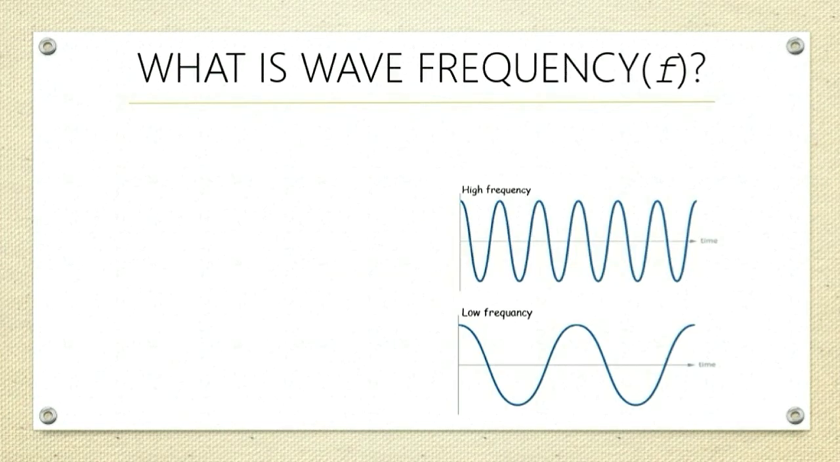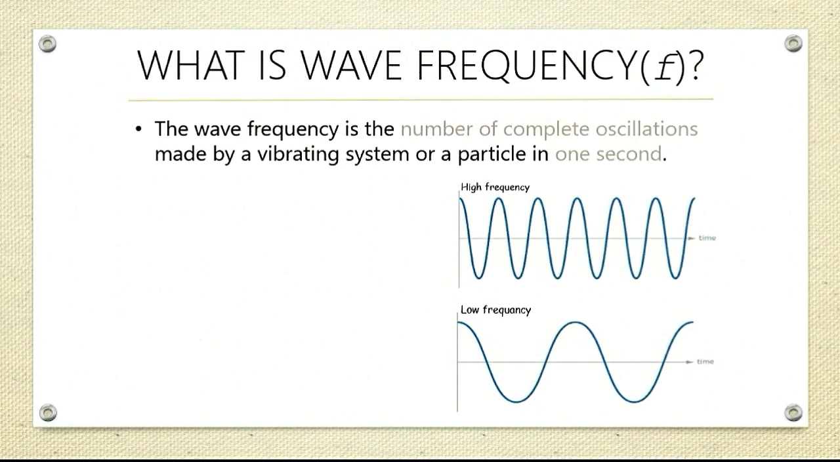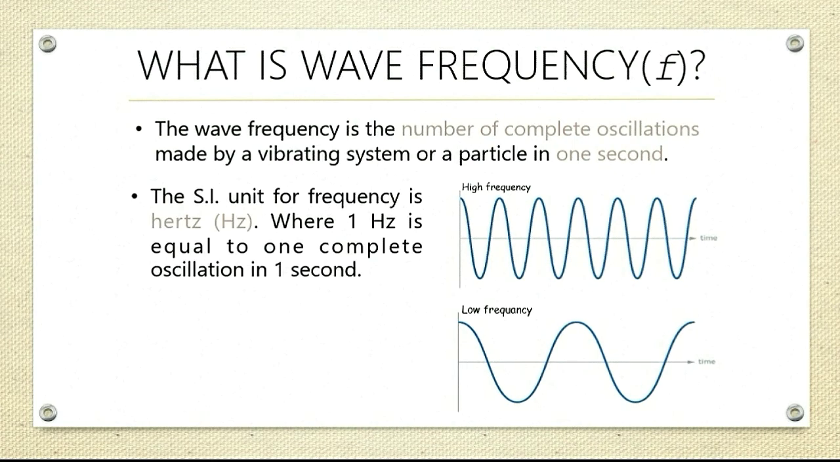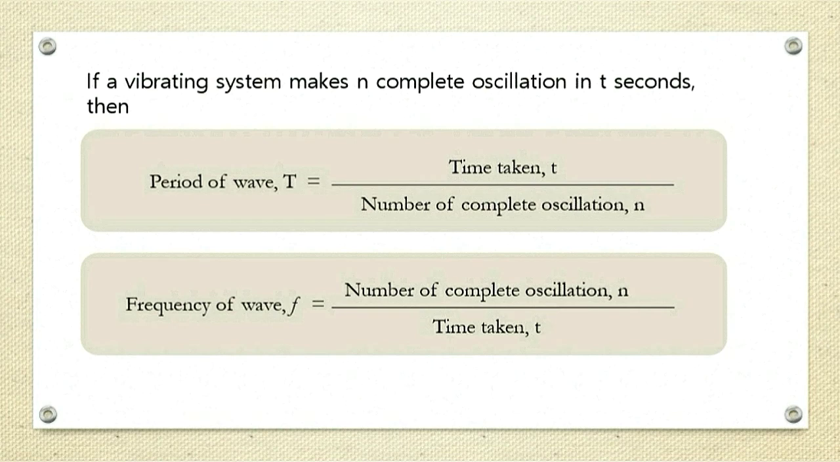Then, what is the wave frequency? The wave frequency is the number of complete oscillations made by a vibrating system or a particle in 1 second. The SI unit for frequency is Hertz, where 1 Hertz is equal to 1 complete oscillation in 1 second. So these are the equations to calculate the period and the frequency of a wave.